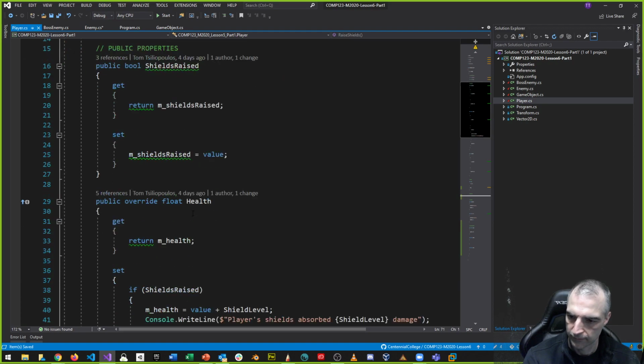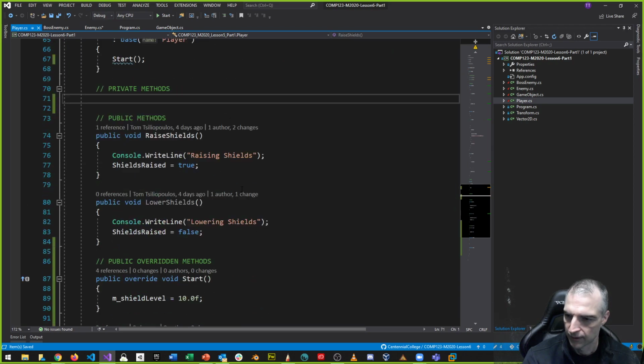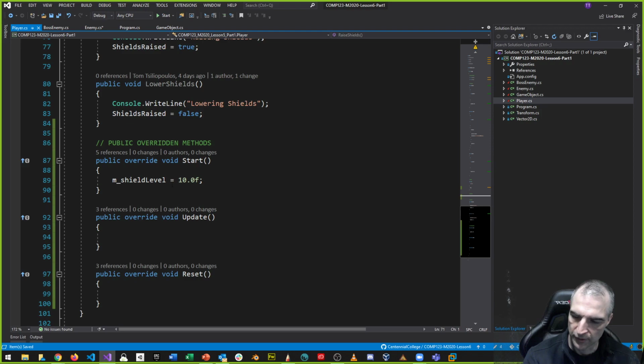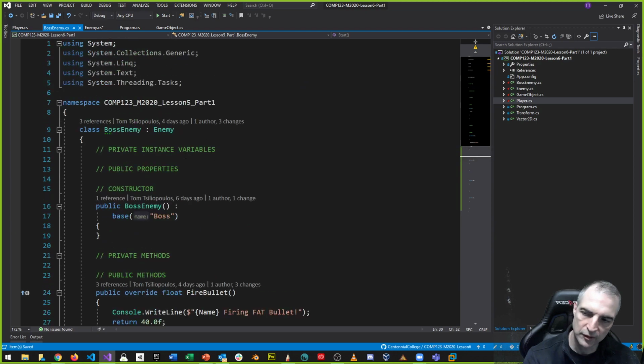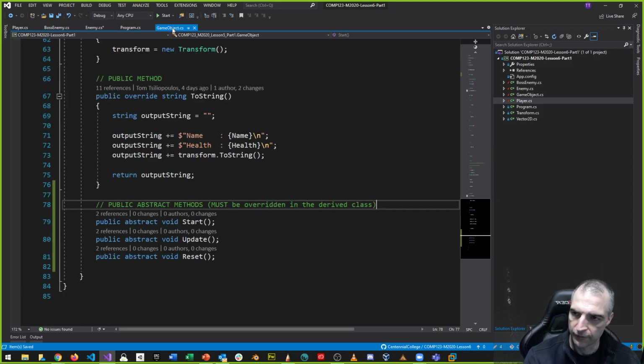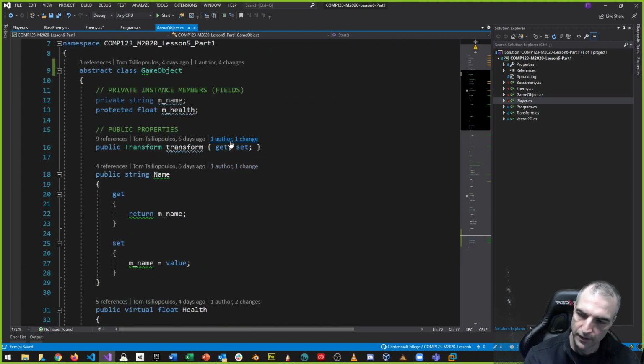So player, as an example, I have the start method. I do some initialization, my shield level. And my boss enemy, I can do some initialization right now. Remember that the boss enemy also has health, because all three of them, enemy, boss enemy, and player, derive from the GameObject superclass.